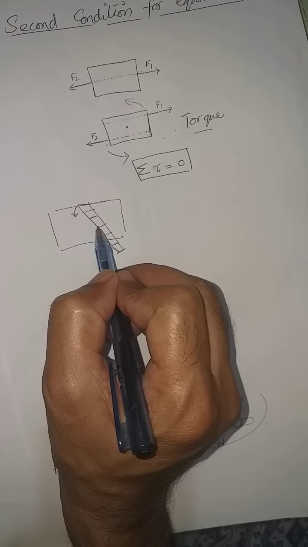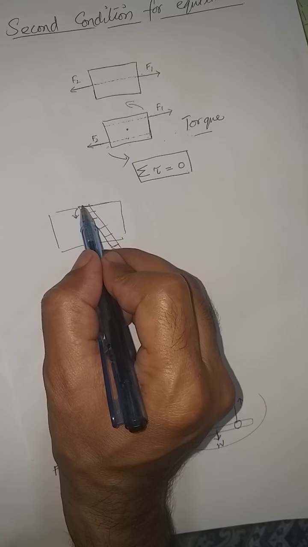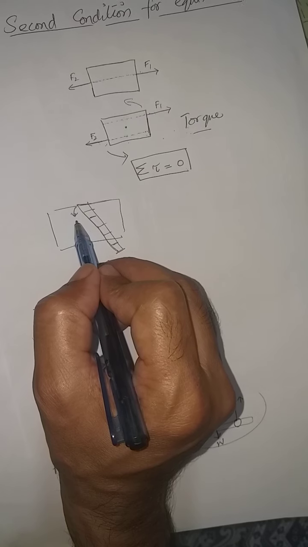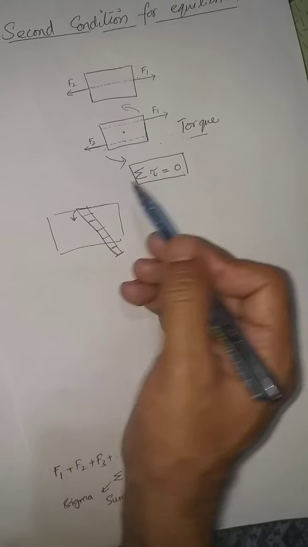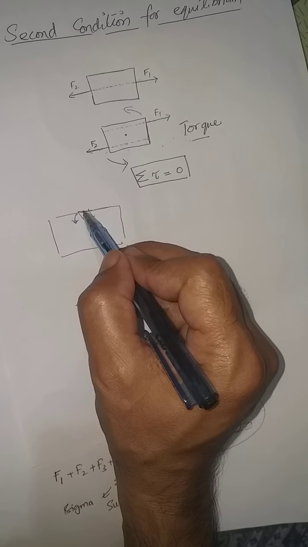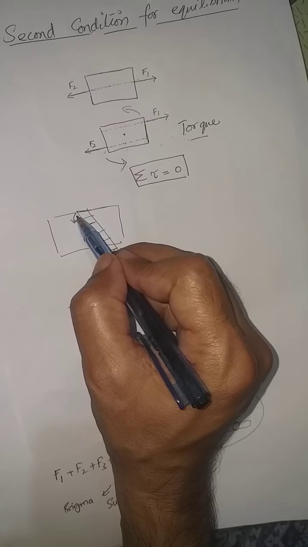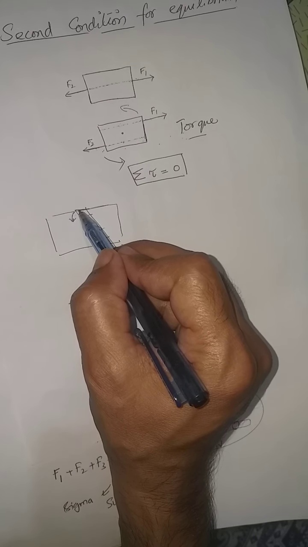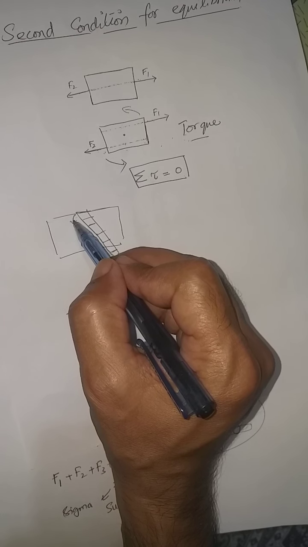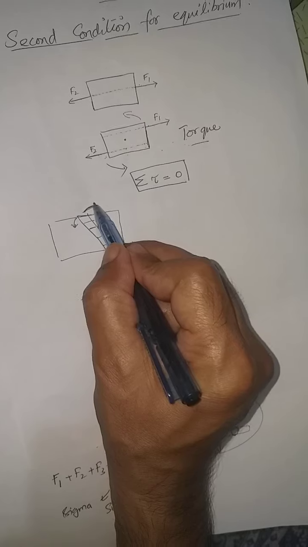The weight of this ladder will push the wall downward, thus creating an anti-clockwise torque, and the reaction force, which will be the reaction of the wall because of the weight of the ladder onto the wall, will be produced in the clockwise direction, right.